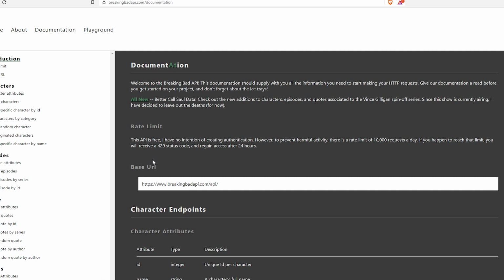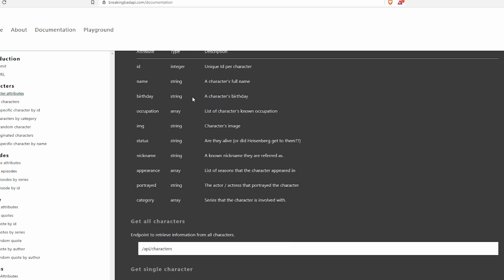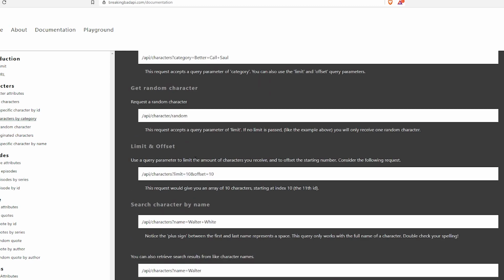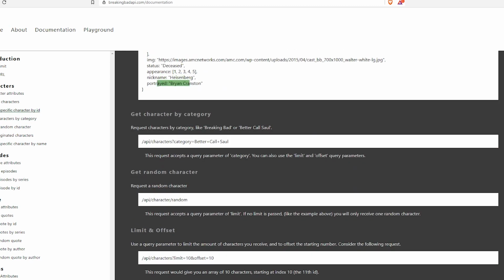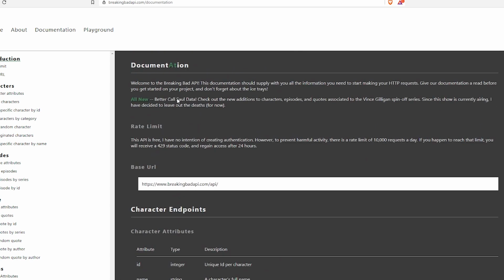So with this Breaking Bad API, if I use the character endpoint, I have the list of all the characters. The first character stands for Walter White, which is the protagonist of this show. And similarly, you have his image, his occupation, his birthday, his appearance, his status. I don't want to give any spoilers. The nickname is Heisenberg, portrayed by Bryan Cranston. Similarly, you have for each and every single character, Jesse Pinkman, Gustavo Fring, then let's say Hank Schrader, everyone.